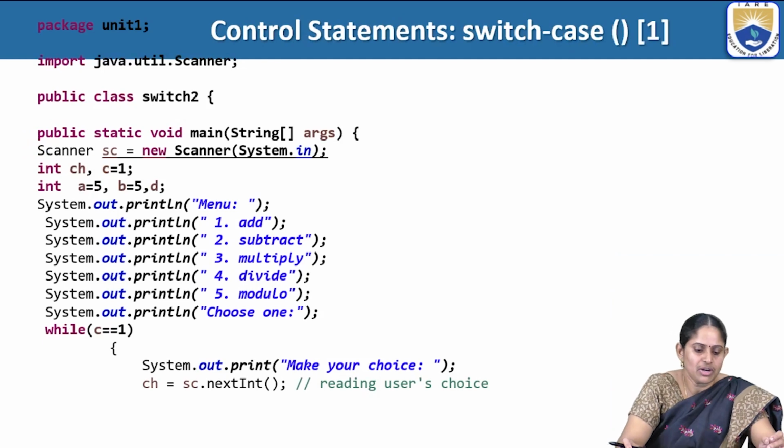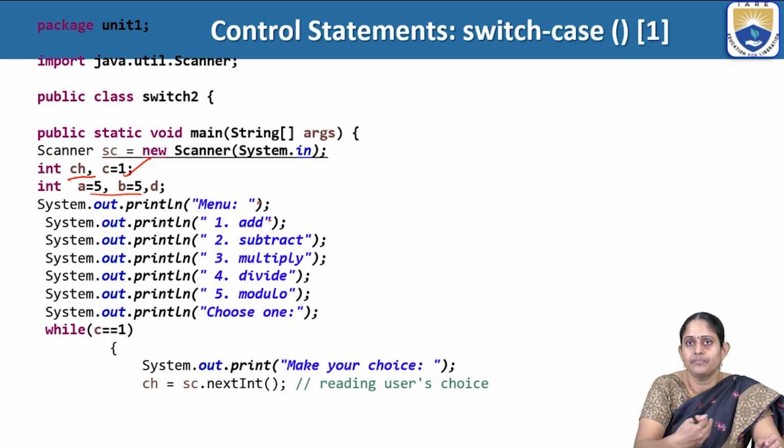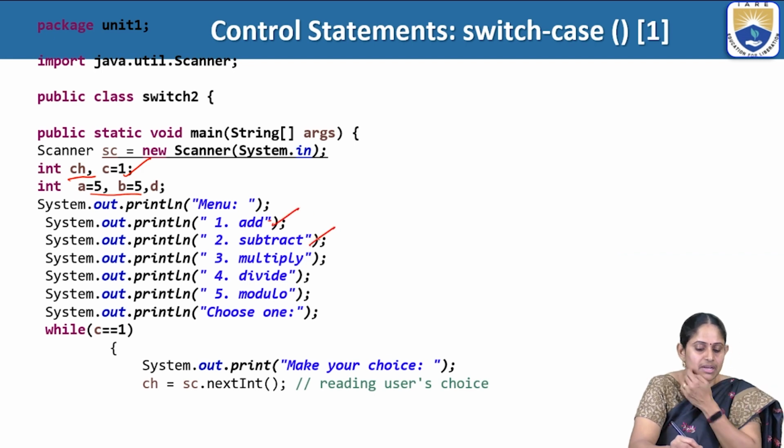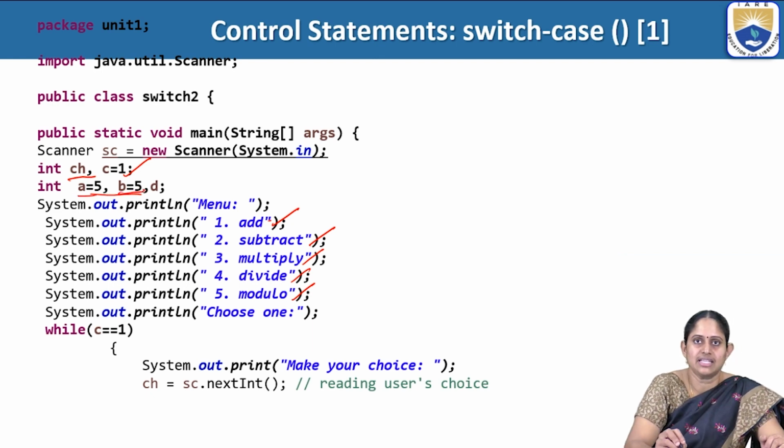So let's look into a small example. Here we have ch, which is the choice, to read our choice, and some variables initialized. This is to execute a menu based calculator. We are doing addition, subtraction, multiplication, division, and modulo operation of 2 elements. We are statically initializing these 2 elements, A to 5 and B to 5.